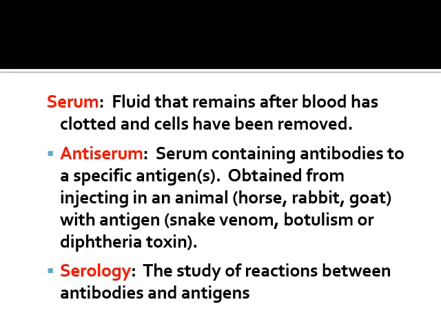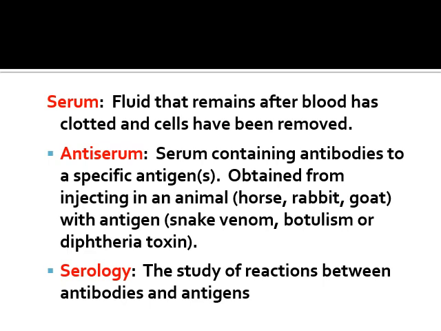Now in immunology, we have to be familiar with certain terminologies. The first one, serum. What is serum? Serum is a fluid that remains after blood has clotted and cells have been removed. That is the meaning of serum. Anti-serum means the serum containing antibodies to a specific antigen, usually obtained by injecting an animal. The antigen is injected into an animal, specifically horse, rabbit, goat, etc.